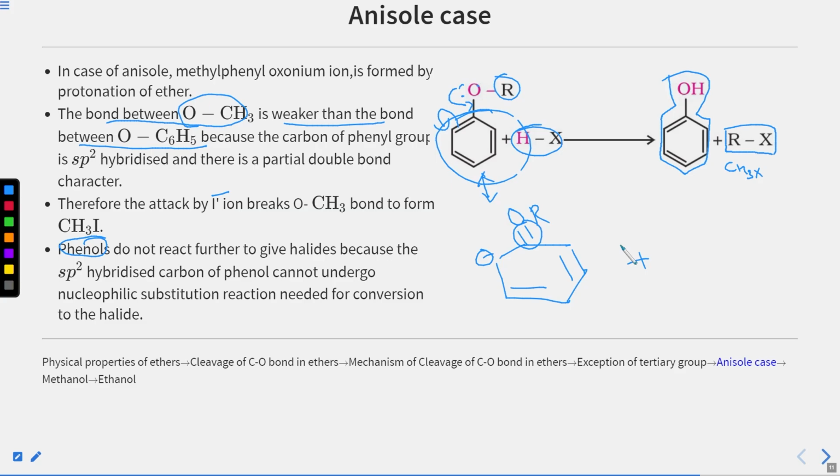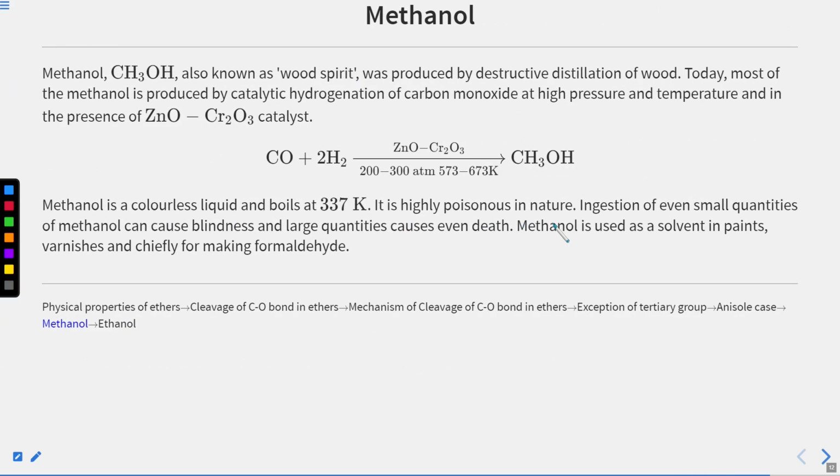So for that we use a special type of reaction which has a special type of catalyst, of course, to facilitate that reaction on a larger scale. As I told you, we will see only two types of alcohol preparation, that are methanol and ethanol. So let us first see methanol. Now we know that methanol is also sometimes termed as wood spirit, and it was produced by destructive distillation of wood. So for this reason it is called wood spirit.